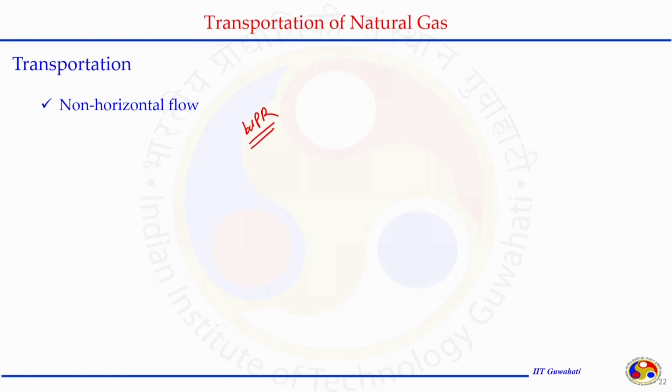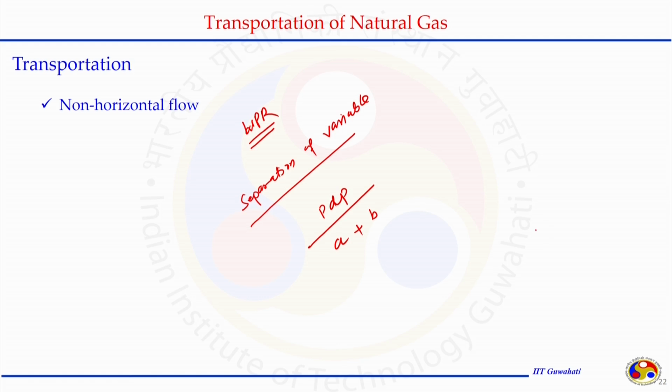In WPR class, we understood that when we have the gravity term, friction term and pressure term altogether, using separation of variables after making certain assumptions, we can convert this into the form of P dP upon some constant A plus some constant B, and integrate from P1 to P2 for length L. We took A plus BP equal to x, and could integrate this by separating variables, and finally we got the expression in the form of e to the power some value. If we do the same thing, we will get the same expression.